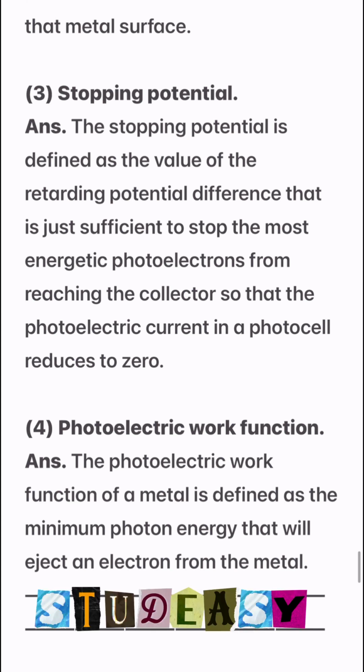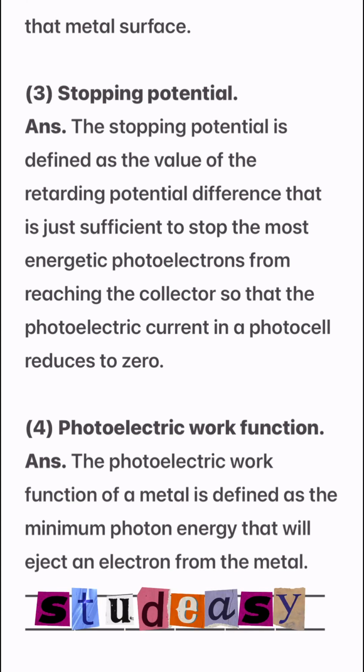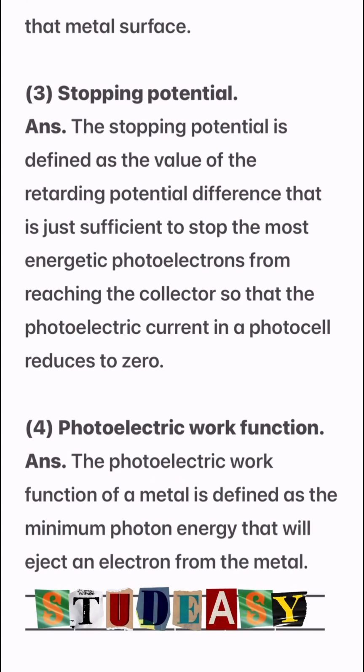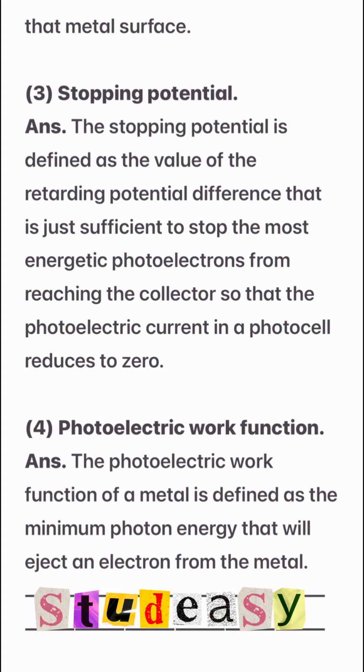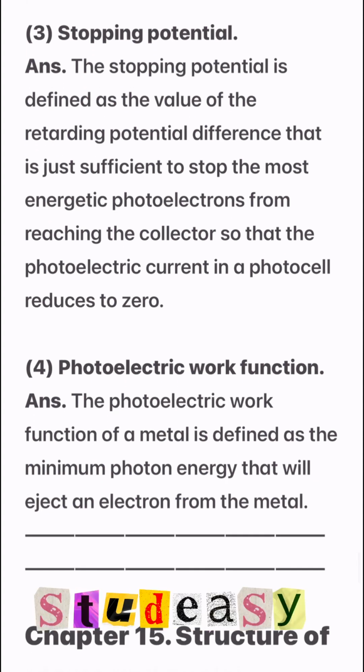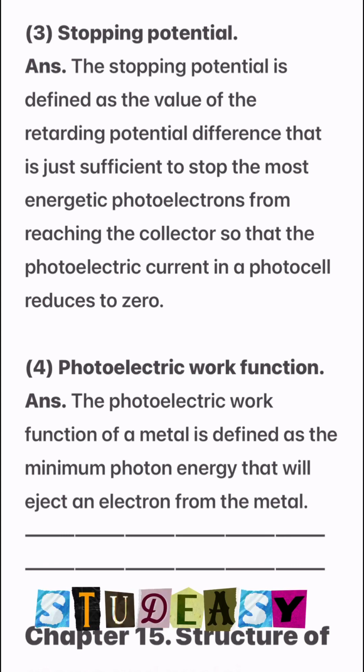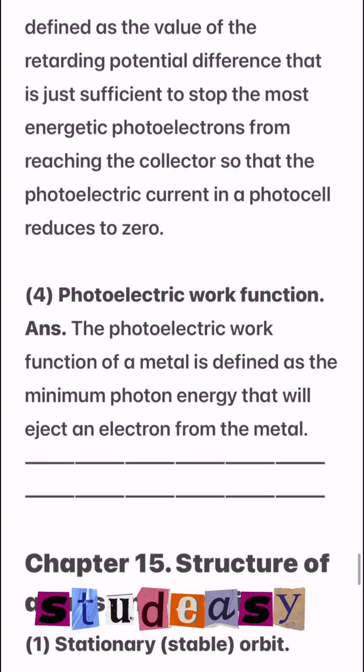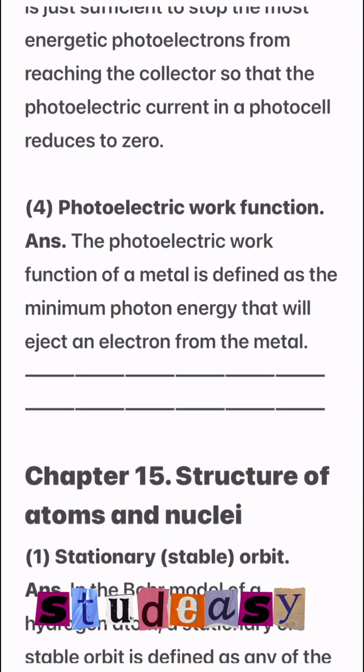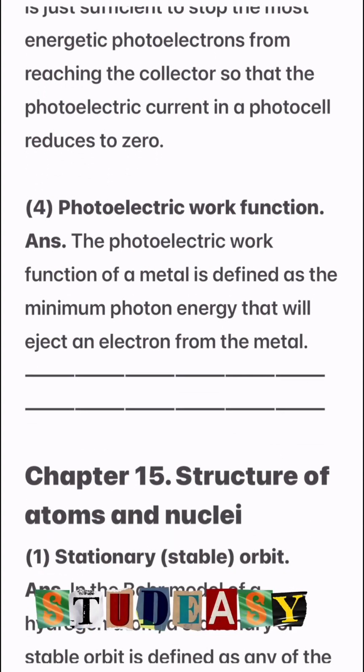Number 3, stopping potential. The stopping potential is defined as the value of the retarding potential difference that is just sufficient to stop the most energetic photoelectrons from reaching the collector so that the photoelectric current in a photocell reduces to zero. Number 4, photoelectric work function.